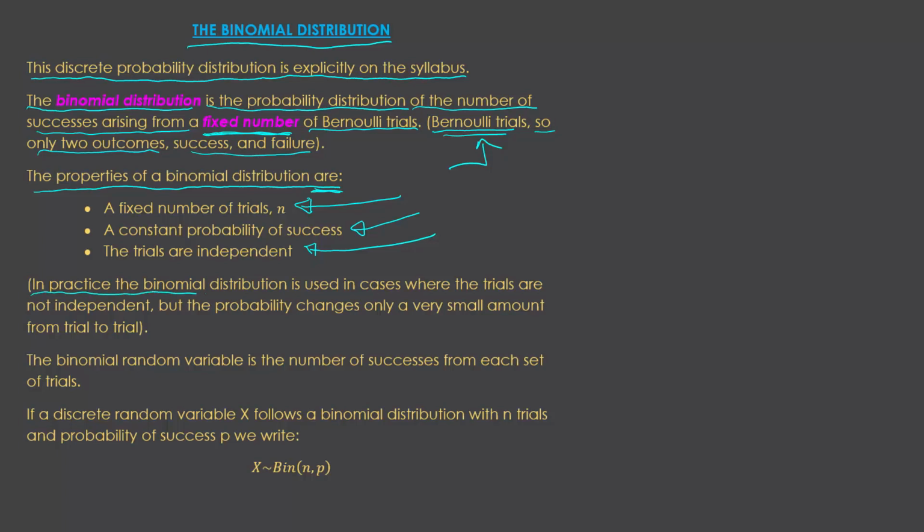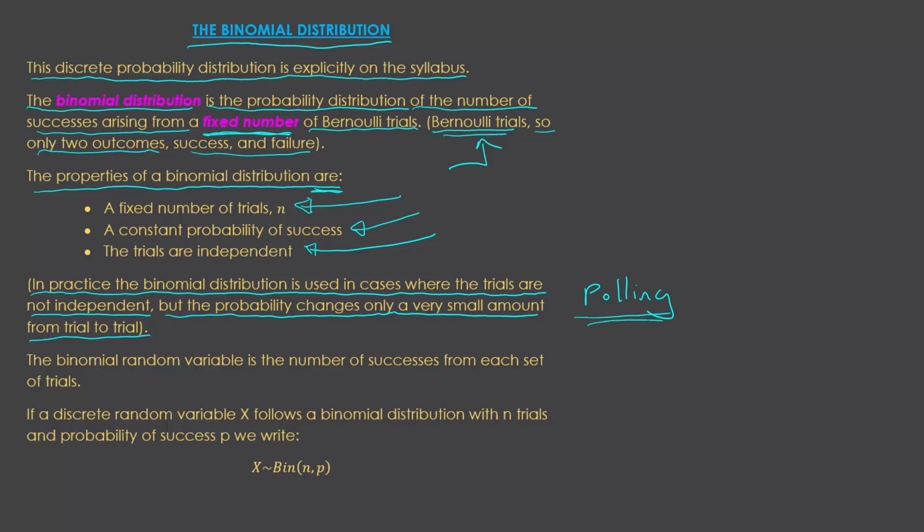In practice, the binomial distribution is used in cases where the trials are not independent, but the probability changes only a very small amount from trial to trial. So what I'm talking about here is things like polling before elections.